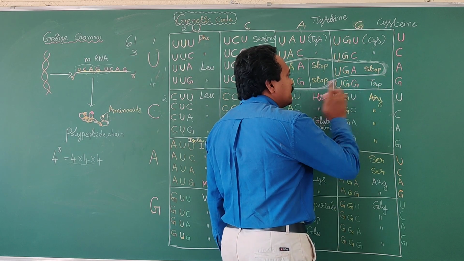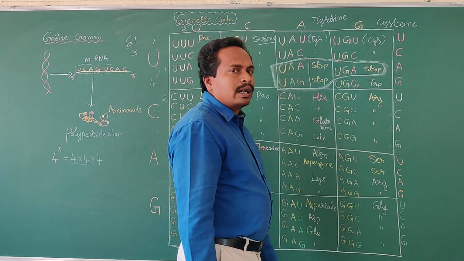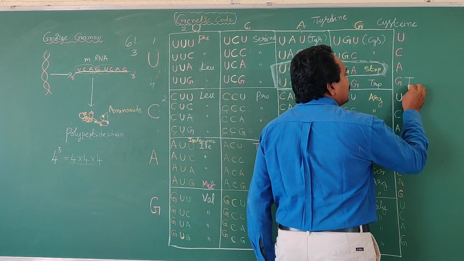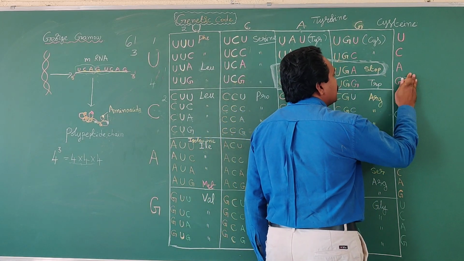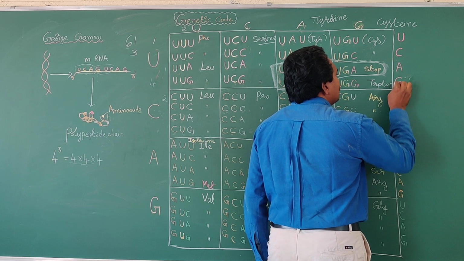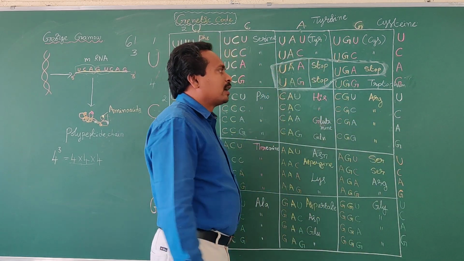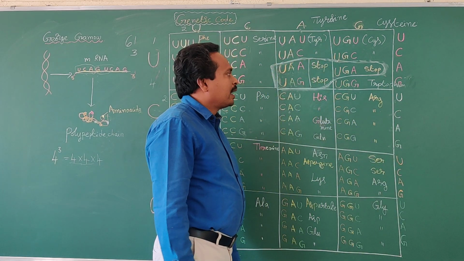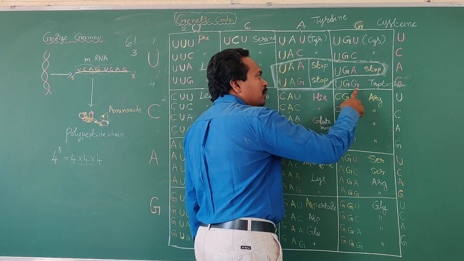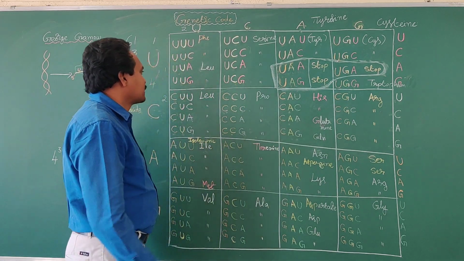Next, UGG codon codes for synthesis of tryptophan. TRP means tryptophan. Tryptophan amino acid. TRP means tryptophan amino acid. UGG codes for synthesis of tryptophan amino acid. Is it clear? Now we have to see the next column.